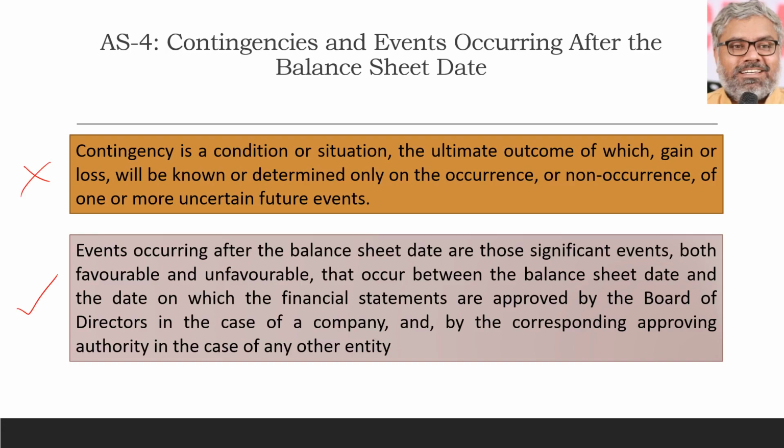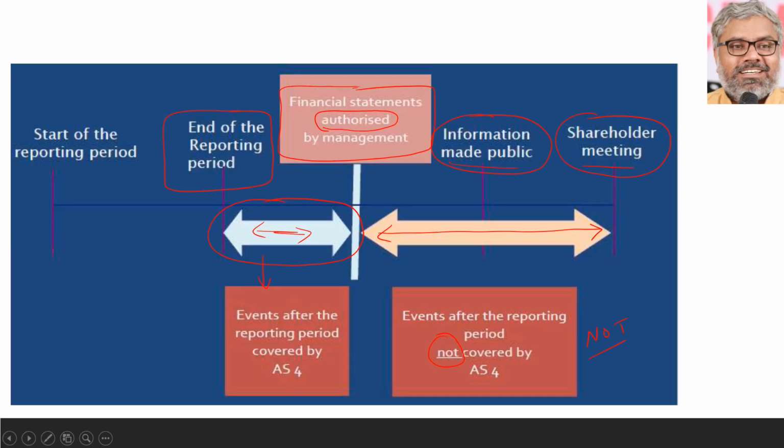Contingency is just defined here, but the details of that will be covered in AS29, which we can discuss later separately. So let us focus on the second aspect of this AS4, that is events occurring after the balance sheet date. Whenever we say that, you cannot think about any date after the balance sheet date. Always we have to keep in mind, whenever we say events occurring after the balance sheet date, we are talking about the events occurring after the balance sheet date, but before the financial statements are approved by the management. That is the only period which is covered by AS4.